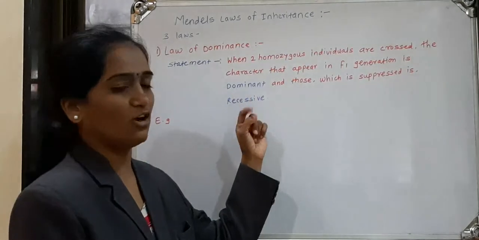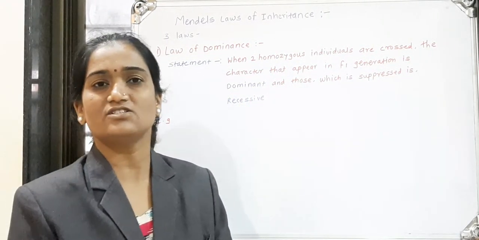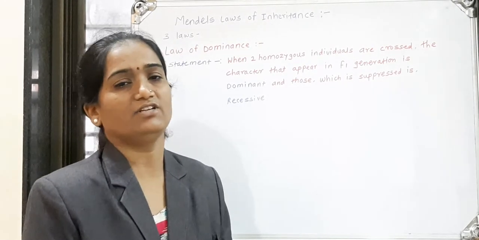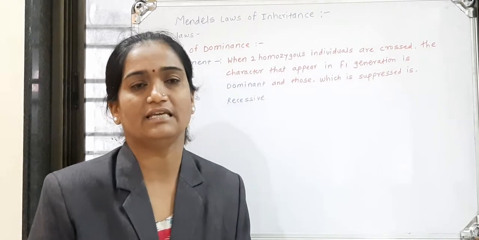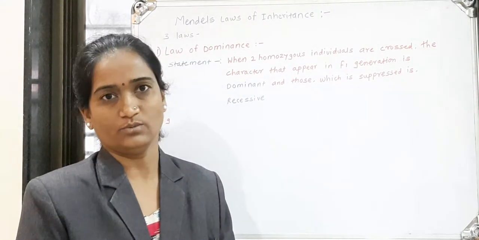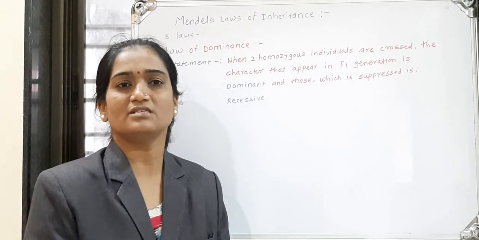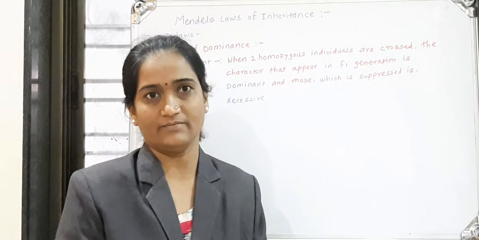What is meant by dominant? The character that appears in the first generation is dominant. The character which does not appear, or which is suppressed, is recessive. Consider a cross between two homozygous individuals having a single pair of contrasting characters.